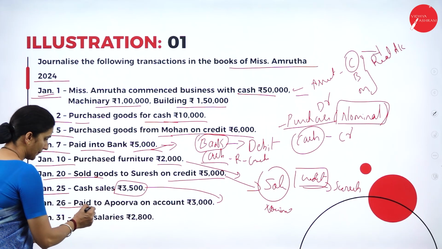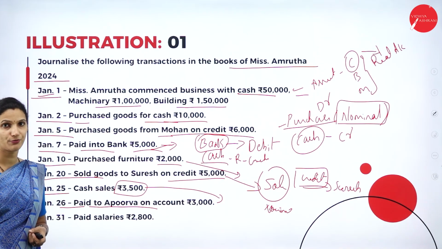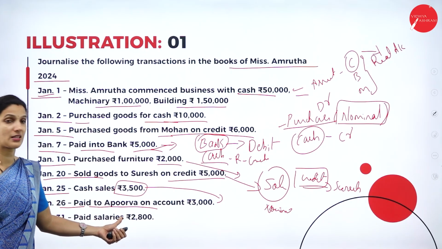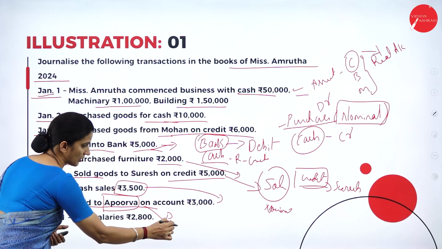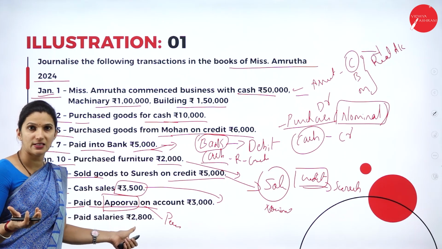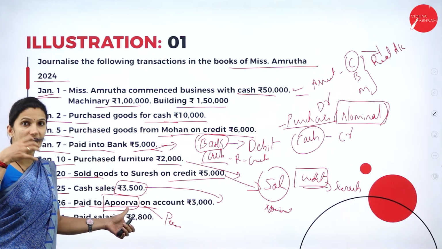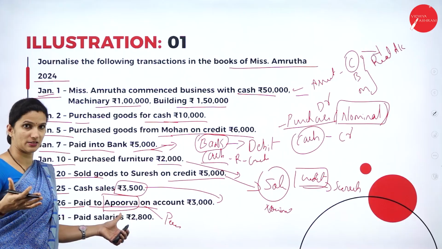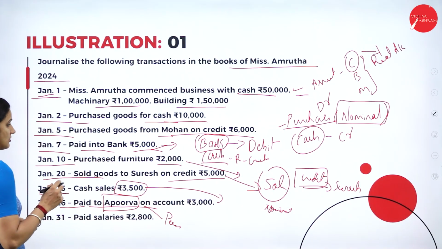Here the amount is being paid to Apurva, so the payment is being made from the business. The cash is going out. Who is receiving here? Apurva is the one receiving the amount, so Apurva comes under a personal account. The personal account rule says debit the receiver, credit the giver. Apurva is receiving the amount from the business, so debit Apurva's account. You are making a payment, which means your cash is moving out. So Apurva's account debtor to cash account, 3000.